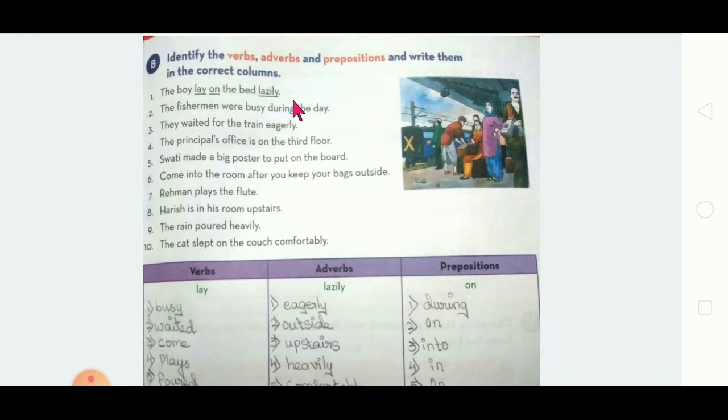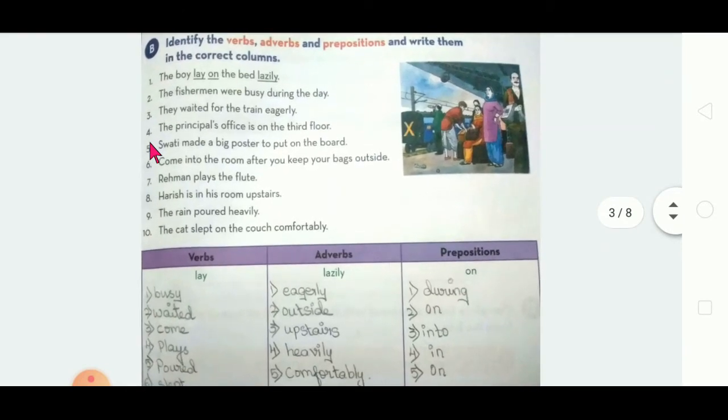See, the first one is done for your knowledge. Lay is called a verb. On is a preposition. See, lazily: how did he lay? Lazily. So it goes in the box of adverb. Right? Let's go to the second one.